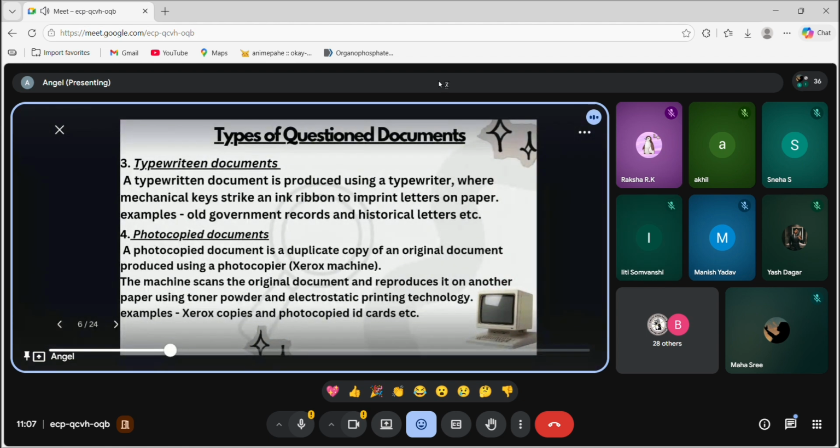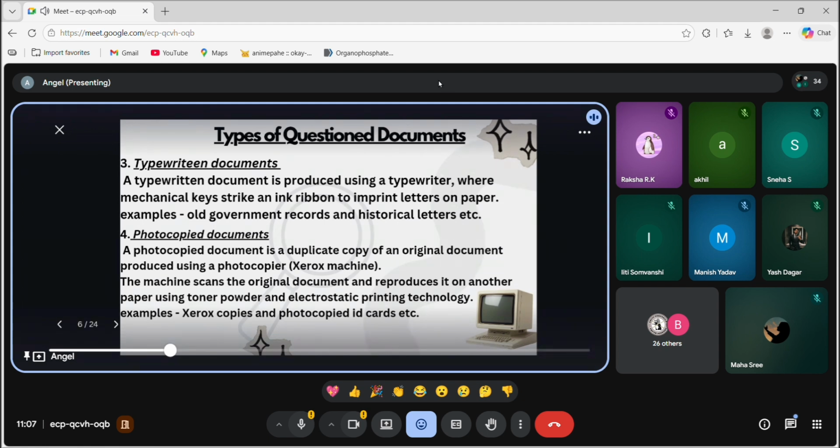So, a typewritten document is produced using a typewriter where mechanical keys strike an ink ribbon to imprint letters on paper. Basically, there is a typewriter machine which has mechanical keys that strike the paper and imprint the letters on it. Example: old government records, historical letters. You will see a typewriter in a court and everywhere else where government records have been stored. So, that is called a typewritten document.